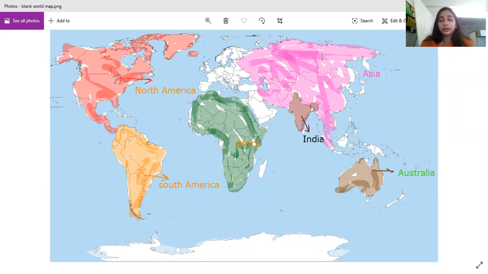Now the second last one that is left is Europe. So mark all this as Europe. This is all Europe. Clear? That is Europe.